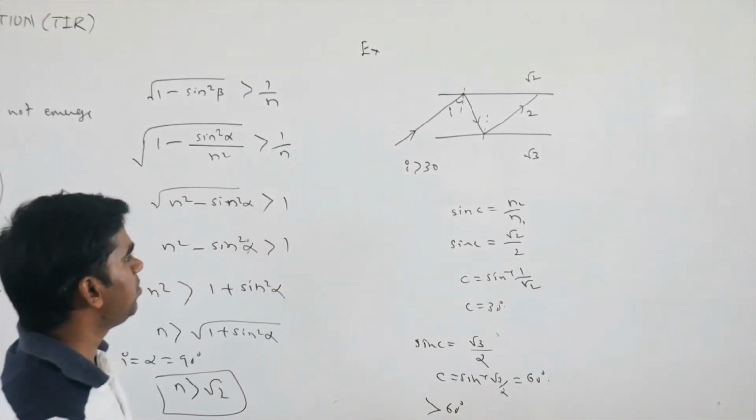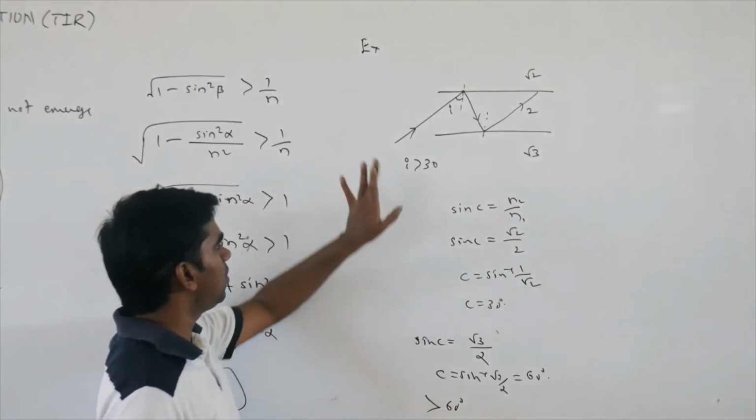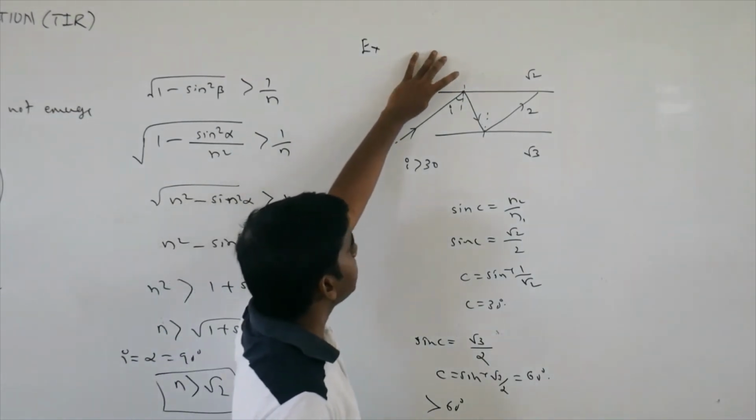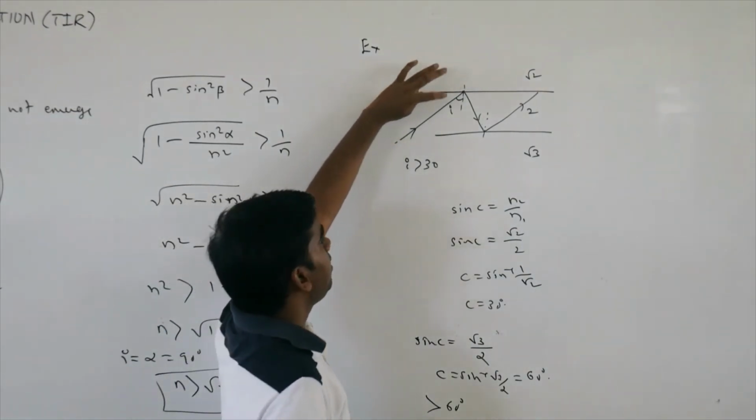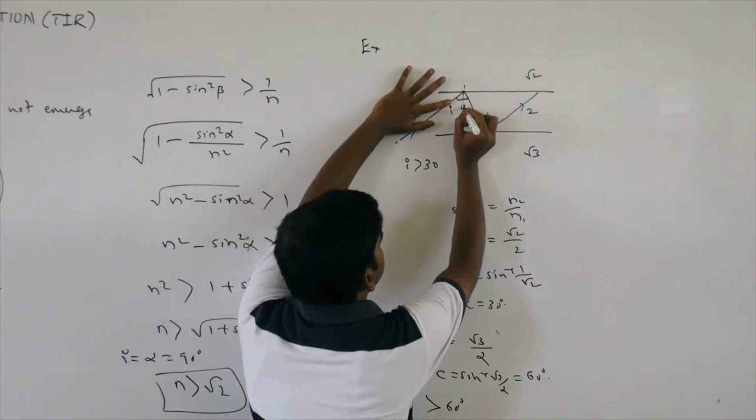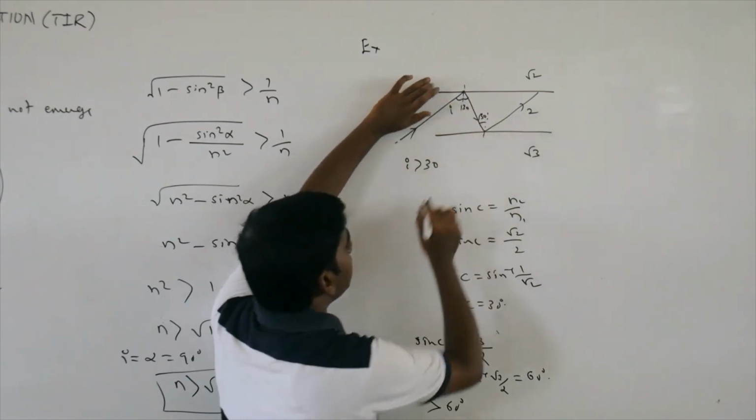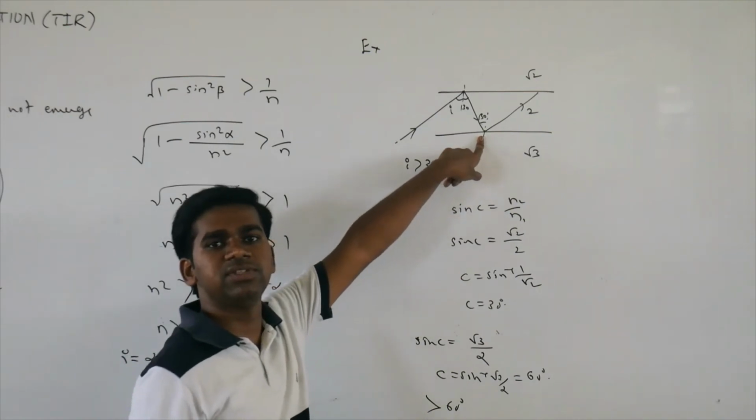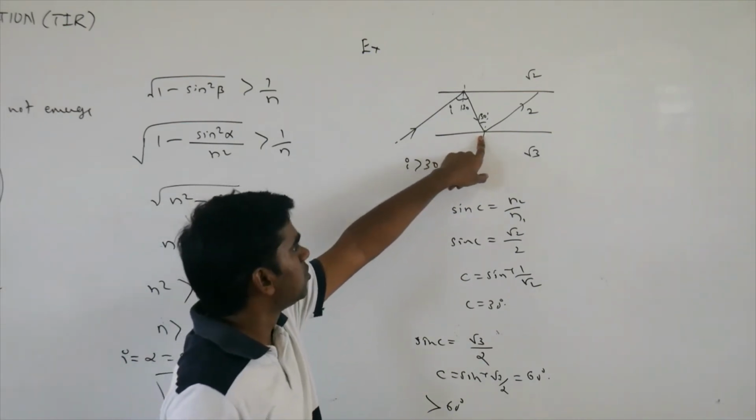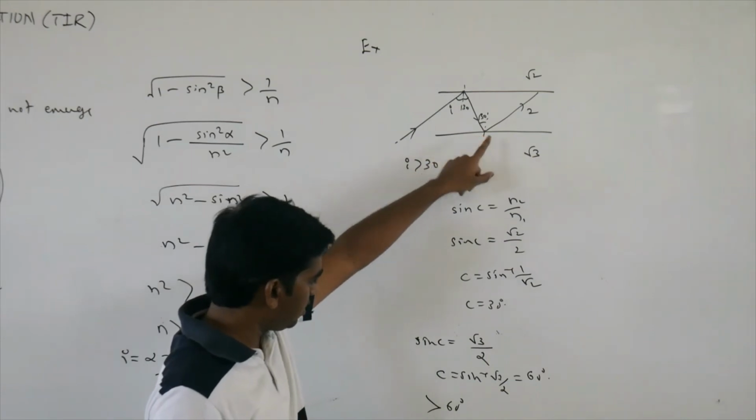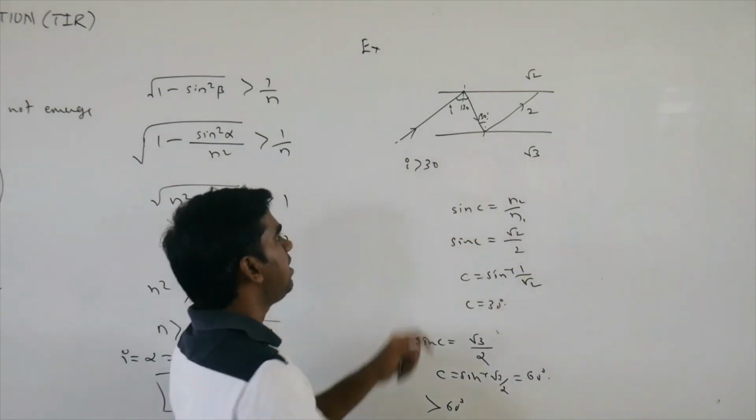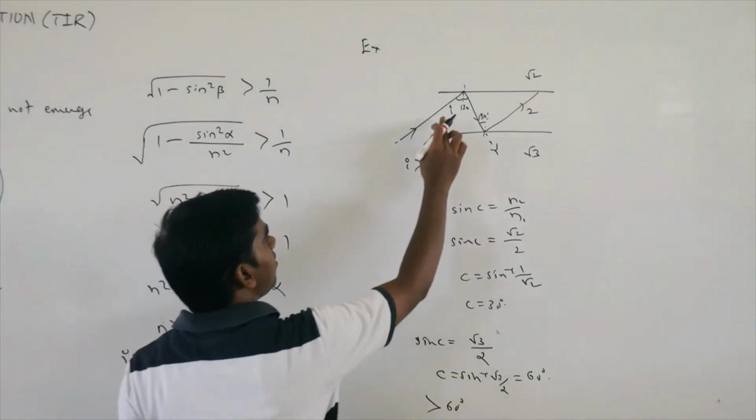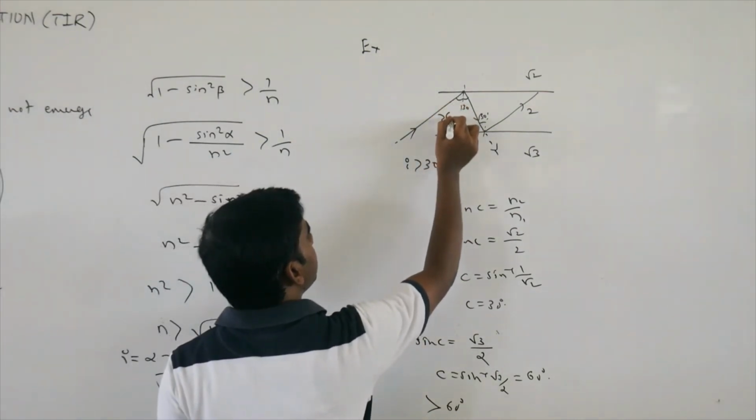Now, what should be your answer? Greater than 60 degrees or greater than 30 degrees? If it is greater than 30 degrees, TIR will take place for this interface. If this is 30 degrees, this is also going to be 30 and this is also 30. At this point, TIR will not take place if the angle of incidence is just greater than 30 degrees, because its critical angle is 60 degrees. So here the ray will refract.